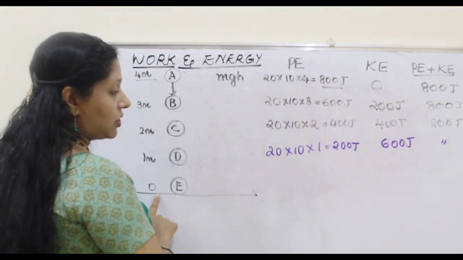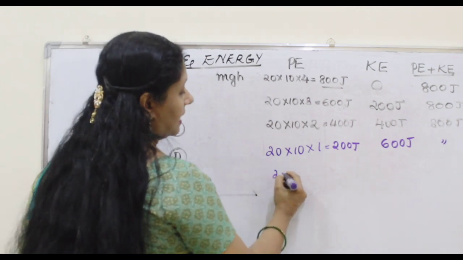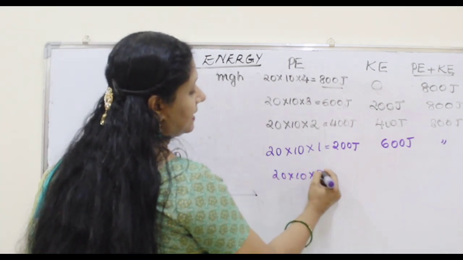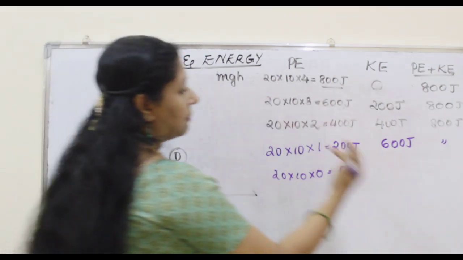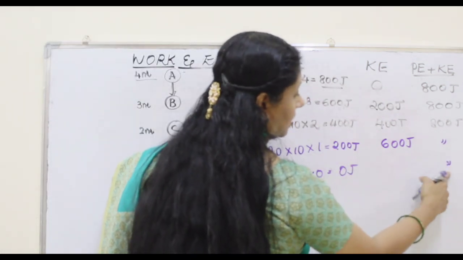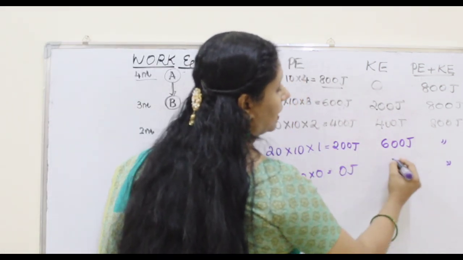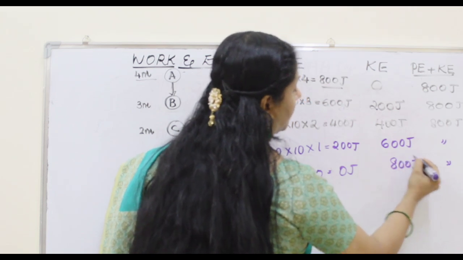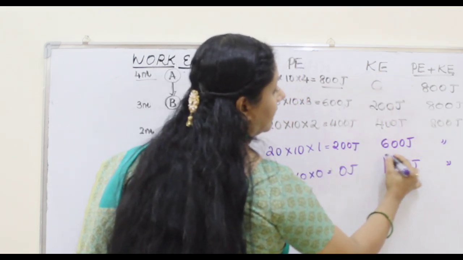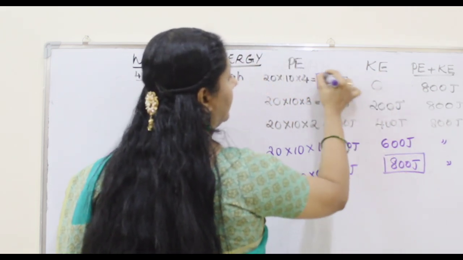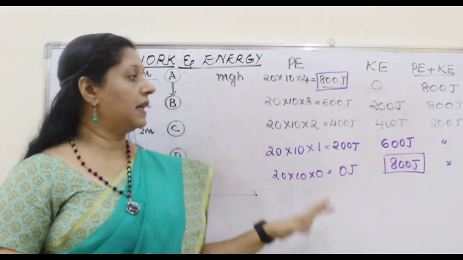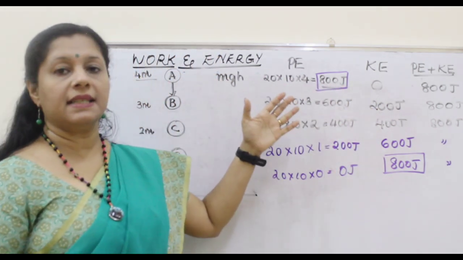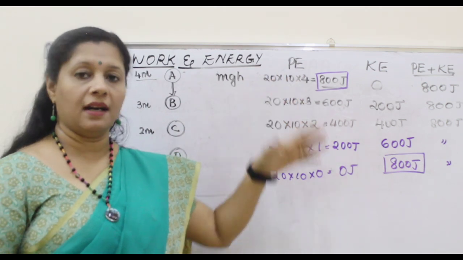When it comes to the ground, we know that 20 into 10, but H is 0, so potential energy becomes 0 just above the ground level, but kinetic energy becomes maximum because it has to be 800, so 0 here, so this becomes 800. So we can say that here only kinetic energy is there, here only potential energy is there. Okay, so from this we can understand that energy is getting converted from one form to the other.